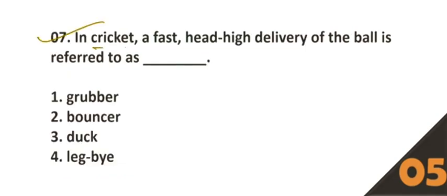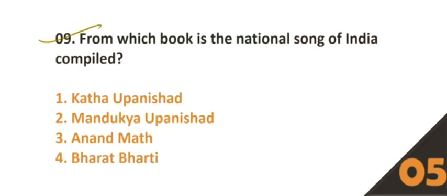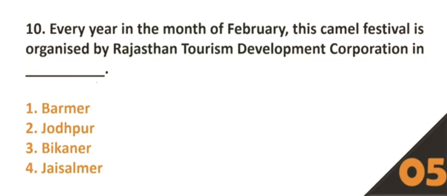Question number 7. In cricket, a fast head-high delivery of the ball is referred to as dash. Option number 2, bouncer, is the correct answer. Question number 8. The Press and Registration of Books (PRB) Act was enacted in which year? Option number 3, 1867. 9. From which book is the National Song of India compiled? Option number 3, Anandamath, is the correct answer.